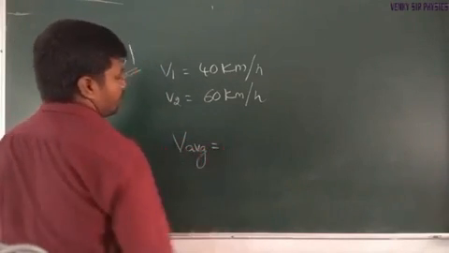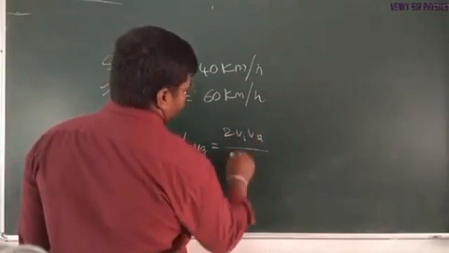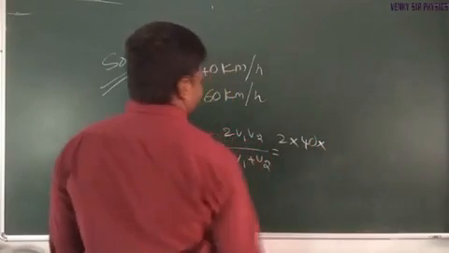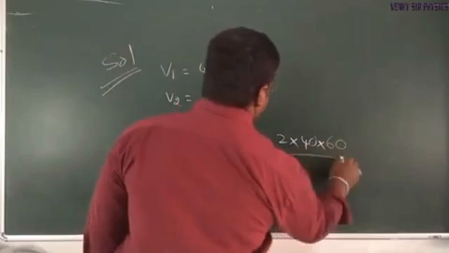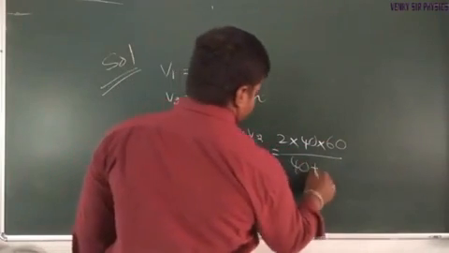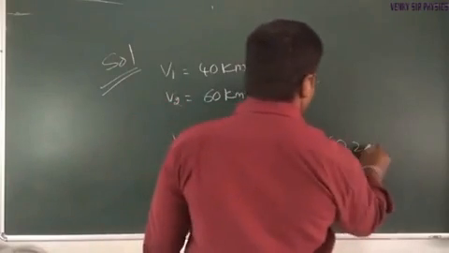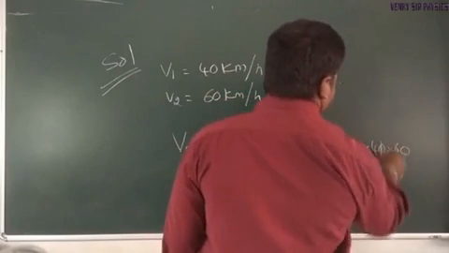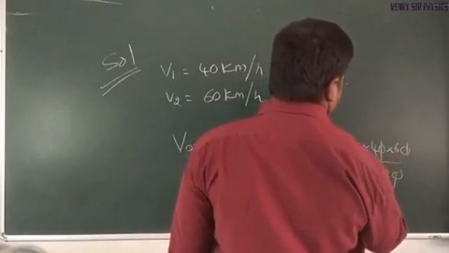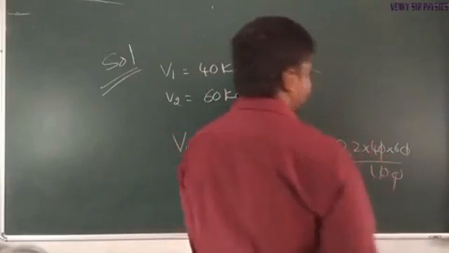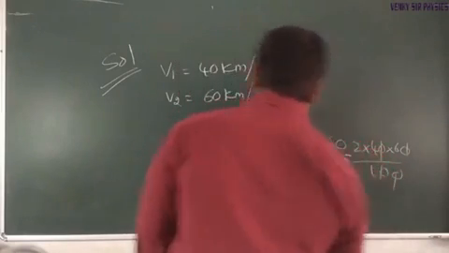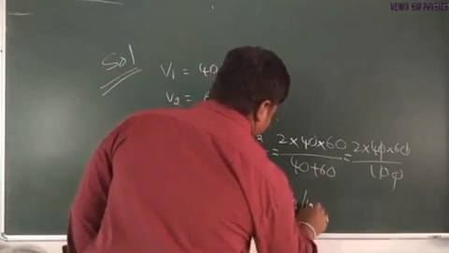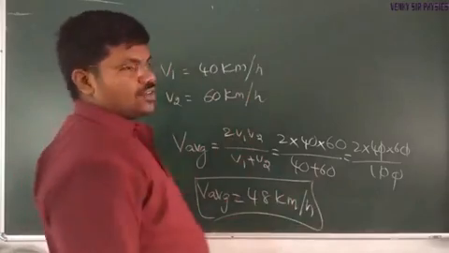V average is equal to 2v1v2 divided by v1 plus v2, which is equal to 2 into 40 into 60 divided by 40 plus 60, that is 100. The zeros get cancelled. 4 sixes are 24, into 2 is 48. V average is equal to 48 kilometer per hour.